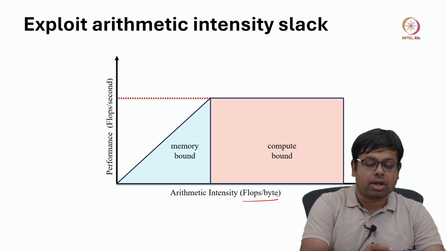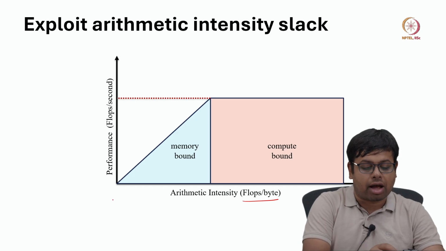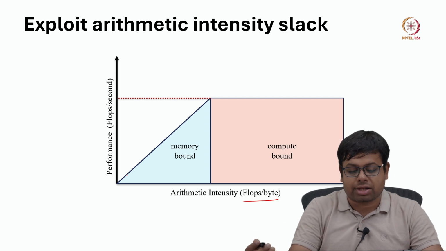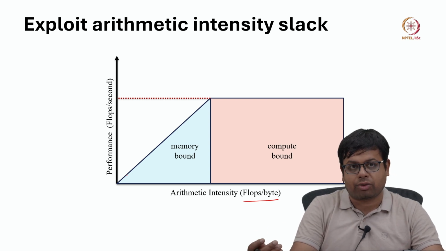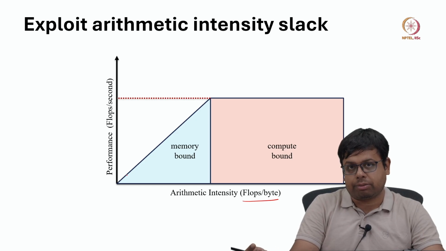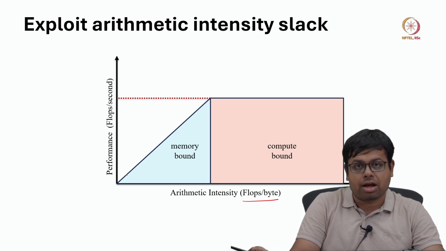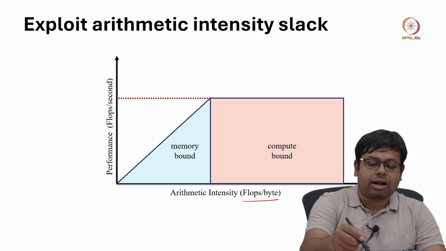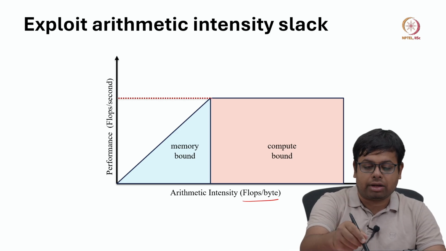Initially, if we increase the arithmetic intensity, the performance also increases. When I say increase the arithmetic intensity, it means if we perform more flops per byte, then the flops per second also increases, but after some time it saturates.